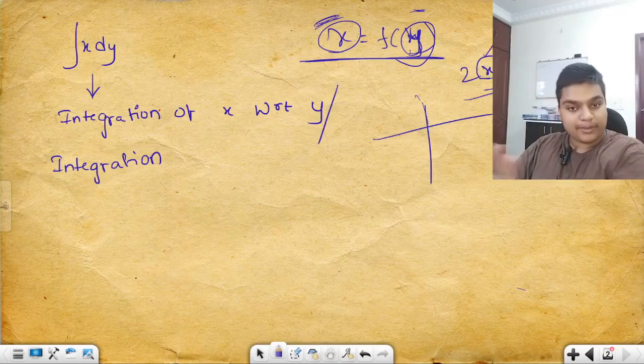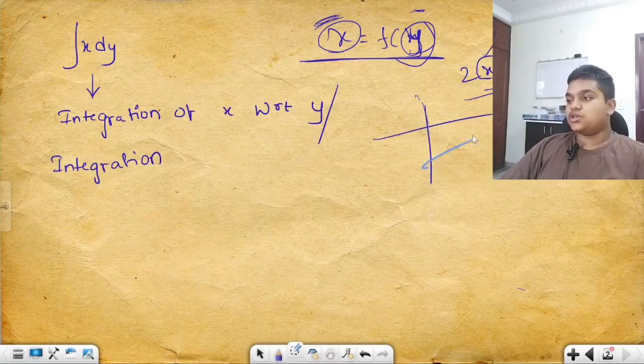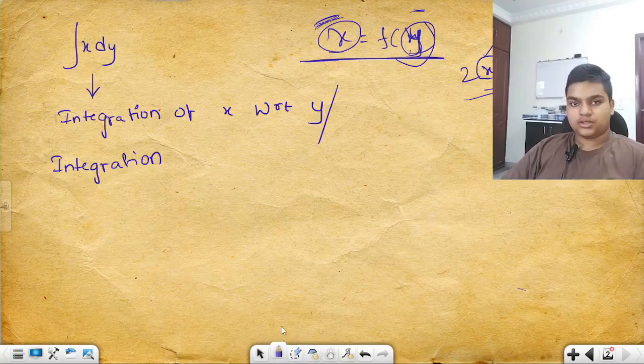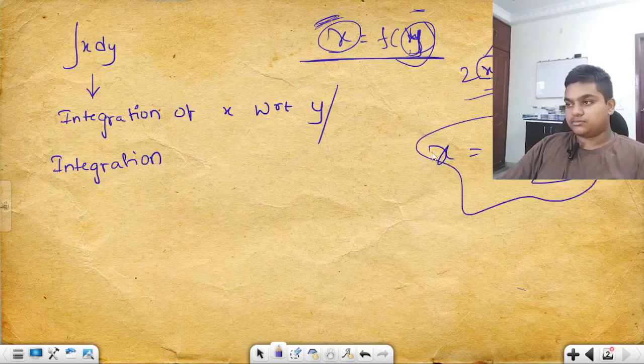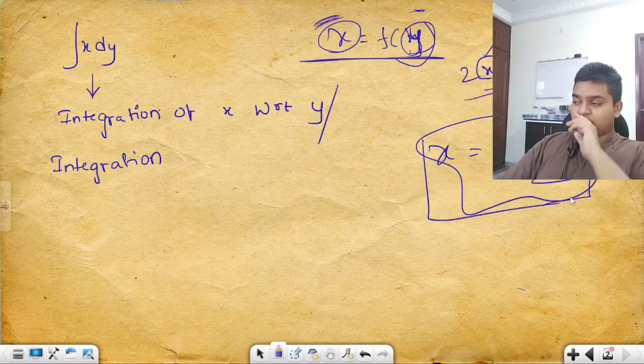Am I right or wrong? So I want to find x from this equation. What I do is I take this one there, so x will come out to be 5y minus 5 by 2. Am I right or wrong?